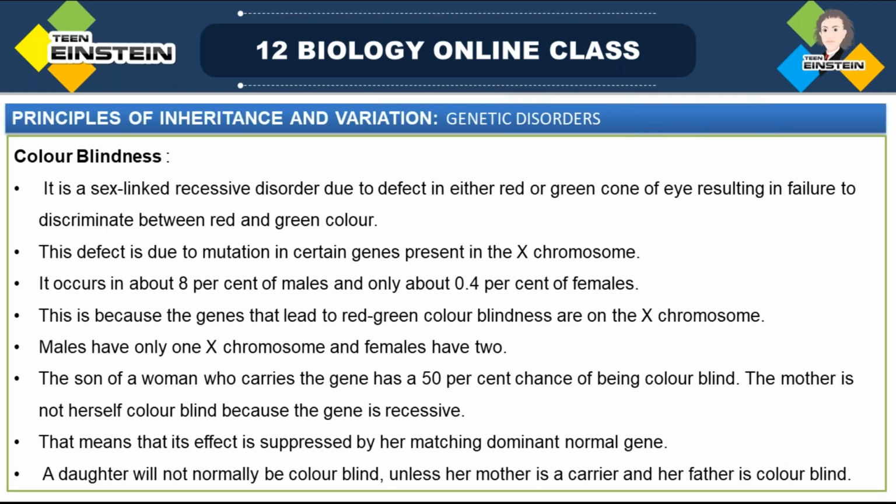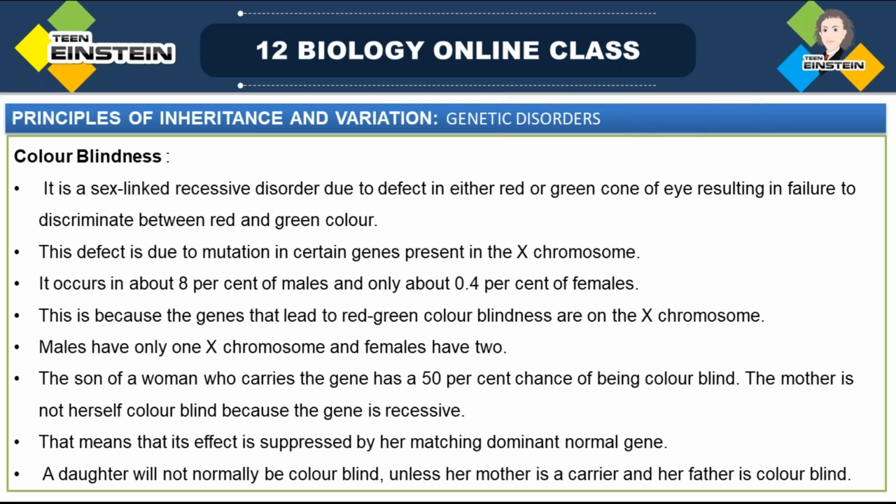But when it comes to the next generation, the male has only one X chromosome and the female has two. In the case of a female, that effect is suppressed by the matching dominant normal gene.